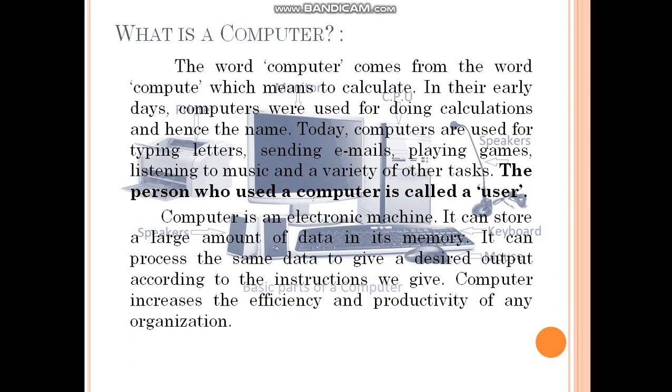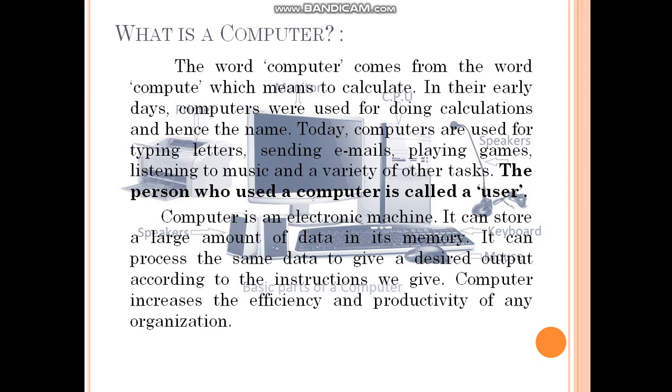These are the main work of a computer. We give instructions to the computer, and then the computer does its work and gives the output. Computer increases the efficiency and productivity of any organization.